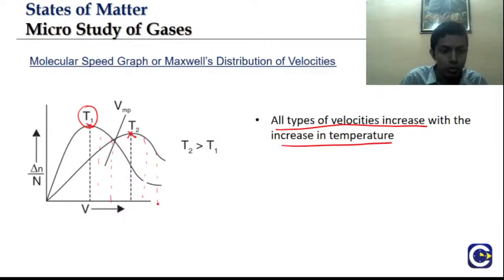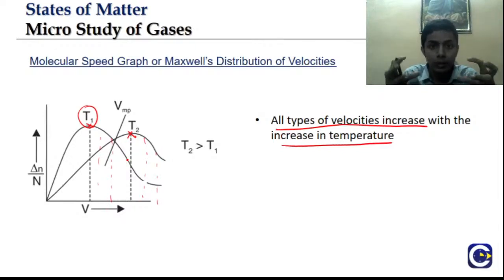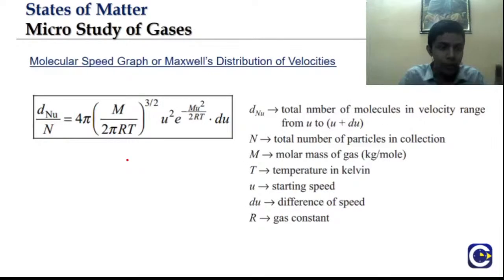At this temperature, it will be somewhere over here. So as a conclusion, I can say as I increase the temperature, all three velocities increase. So my velocity has some connection with the temperature, not just one. All the velocities have a connection with the temperature. Okay, and based on this Maxwell distribution, I can find out the total number of molecules in any velocity range.